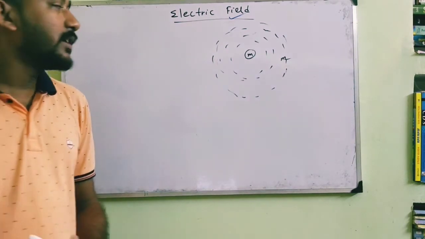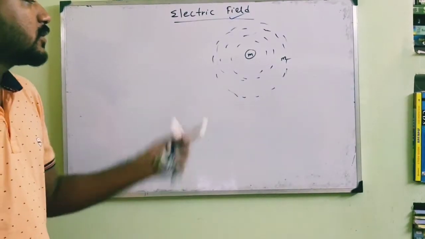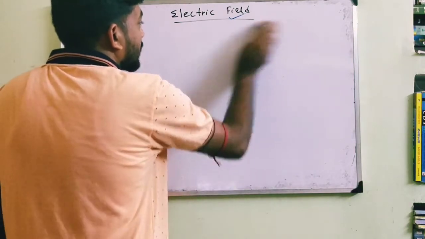In a similar way, we can define the electric field also. Instead of mass, here the property of the object is charge.